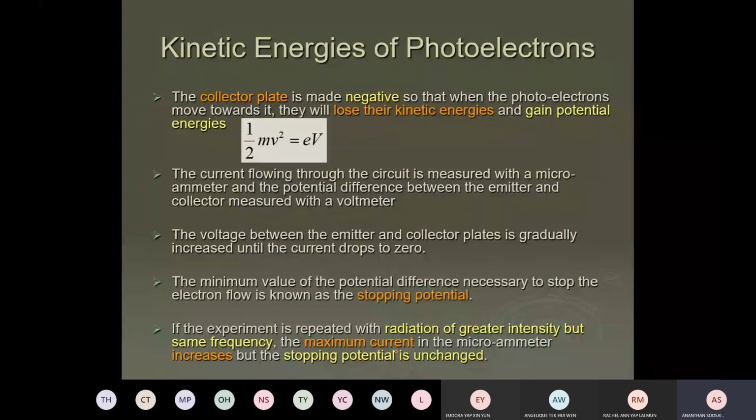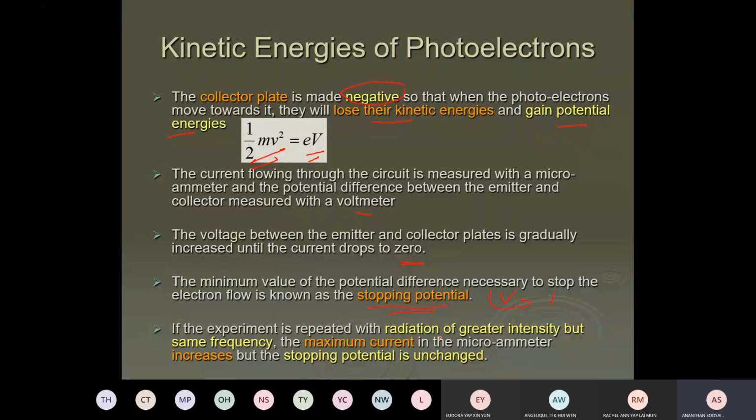Okay. So now the collector plate is negative. If it is negative, I already told you, it makes the electron lose kinetic energy to gain potential energy. So the conclusion is the loss in kinetic energy, half mv squared, equals the work done by the field, eV. So from here they can find the kinetic energy. The current flowing through the circuit is measured with the microammeter. Potential difference between the emitter and collector is measured with a voltmeter. The voltage between the emitter and collector plates is gradually increased until current drops to 0. The potential which causes the current to drop to 0 for the first time is called the stopping potential, Vs.